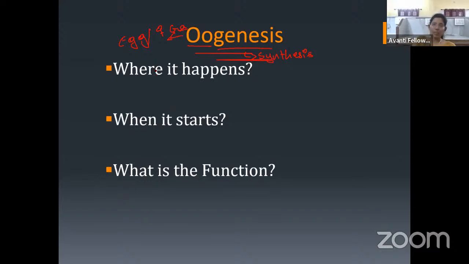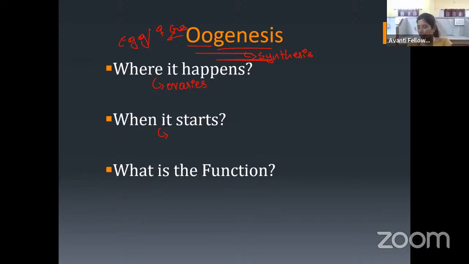Where does it happen? Oogenesis will happen in the ovaries. And when does it start? Can anybody tell me when the oogenesis will start? The oogenesis is called a discontinuous process. Why?